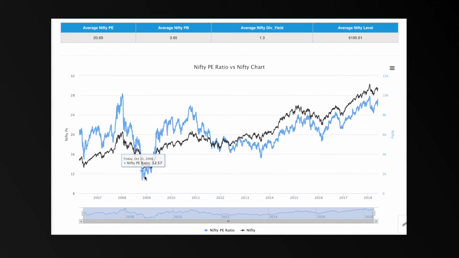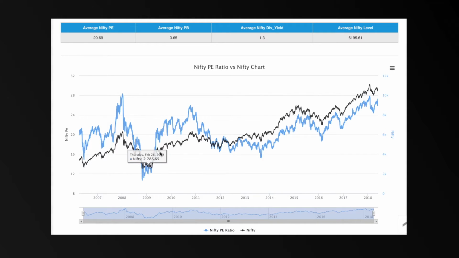Again, if you see, the PE ratio was extremely undervalued. It went below the level of 17. And this is where smart investors buy in. Let's say an investor had bought into Nifty or the market during December 2008, where the PE ratio was roughly 12.